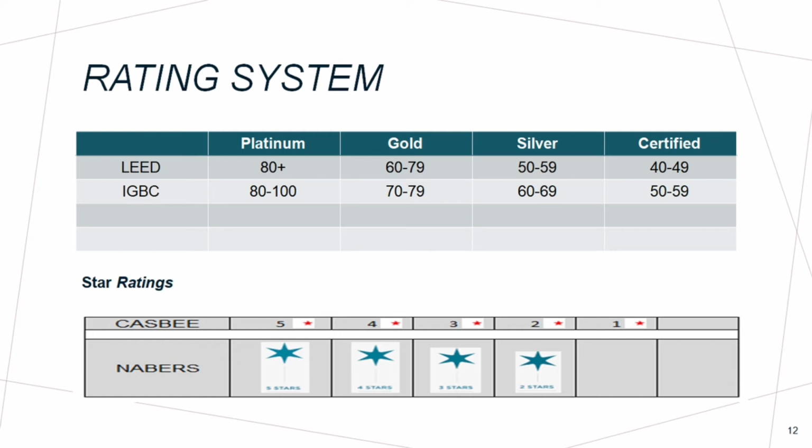There are certain institutes or organizations which provide ratings in terms of stars instead of points. For example, CASBEE provides 1 star, 2 star, 3 star, 4 star and 5 star. 5 star is the highest, 1 star is the lowest for your green project. Similarly, NABERS provides stars. The lowest is 2 star, the highest is 5 star. They provide 2, 3, 4 and 5 star ratings, and different organizations have their own rating systems. So these are sample rating systems showing how they provide ratings.